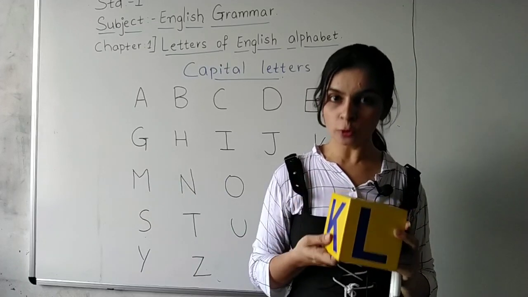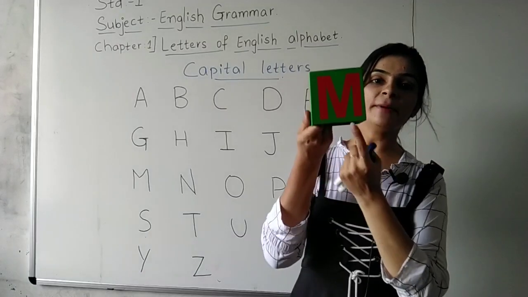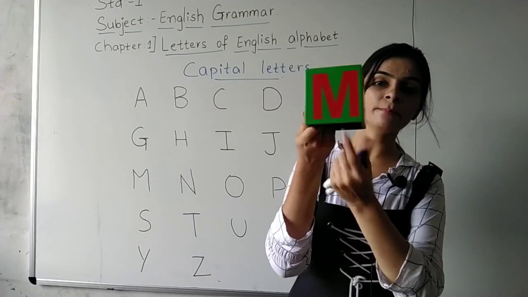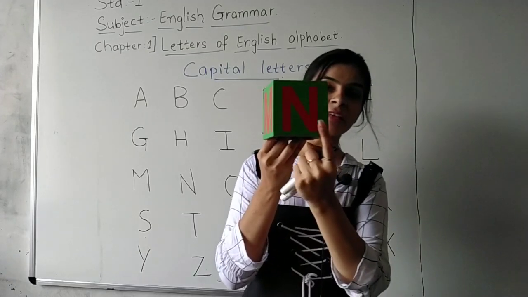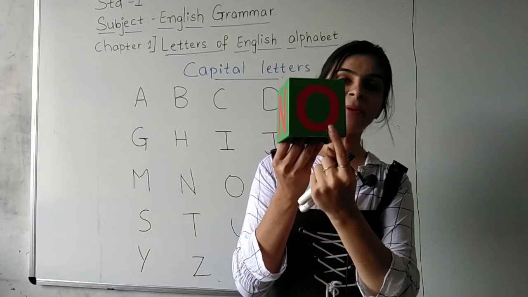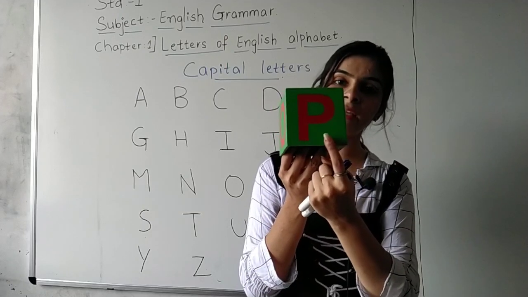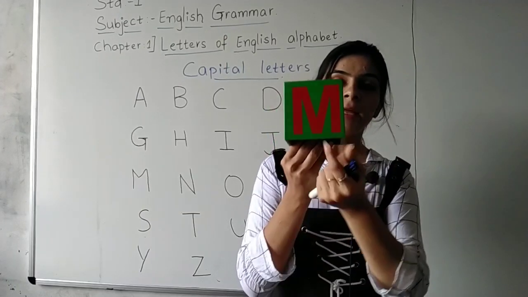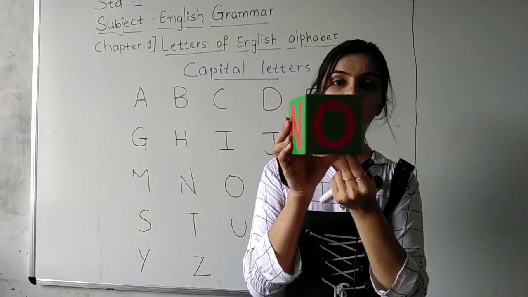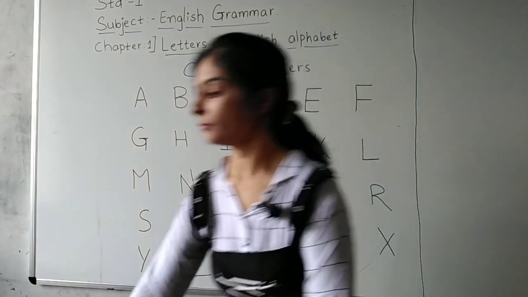Do you want to see what comes next? Yes. Capital letter M. This is capital letter M. This is capital letter N. Capital letter O. Capital letter P. Okay students? M, N, O and P. Okay?